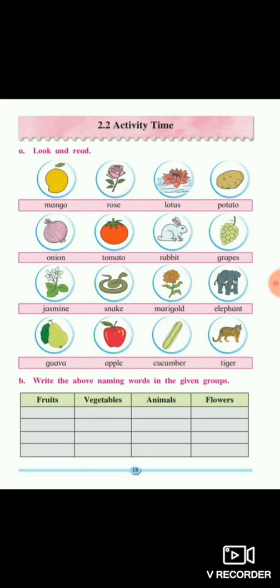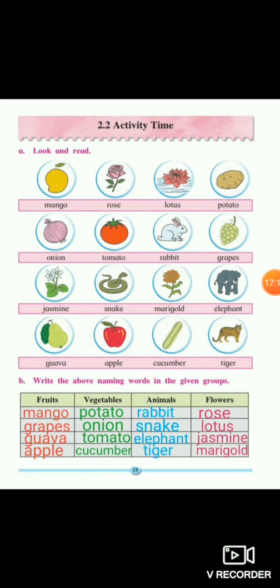Now students, carry a pencil in your hand. Now, as we all have discussed, what we have to write in the below column given to you in the textbook. Now students, carry a pencil. I am going to discuss the answer with you.